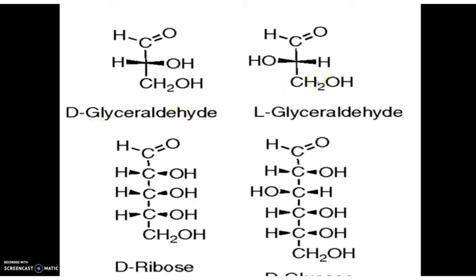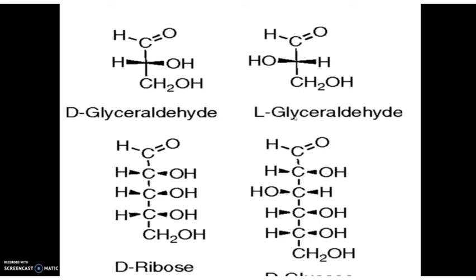And here, the CH2OH and OH are in opposite positions, so we call it L. It is based on optical activity. So we call it D-glyceraldehyde and L-glyceraldehyde. Based on the orientation of the hydroxyl group to the right side or left side, we classify it as D and L.